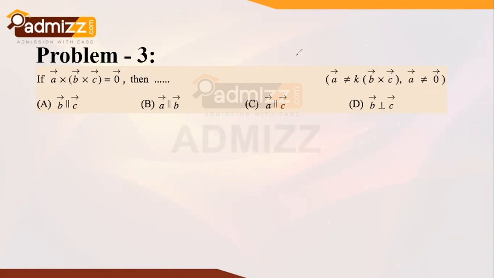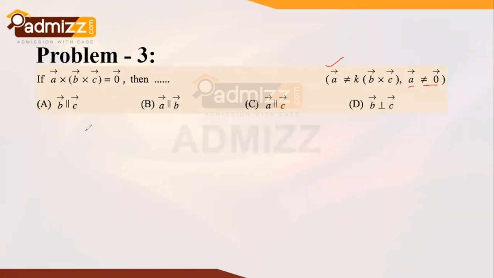We know this pretty well, that whenever a vector is taking cross product with another vector and the result is zero, then those vectors are parallel to each other. Following the same concept and using this result, it is given that vector A is a non-zero vector, so it readily indicates that vector B cross C is a 0 vector.